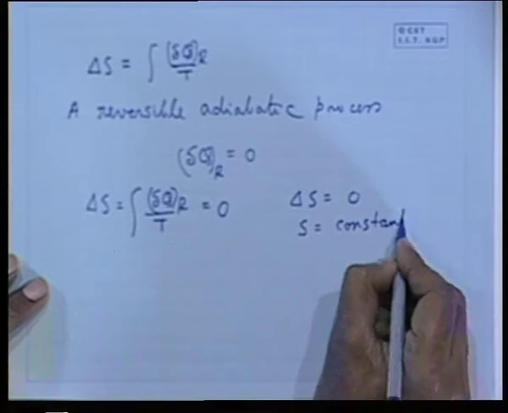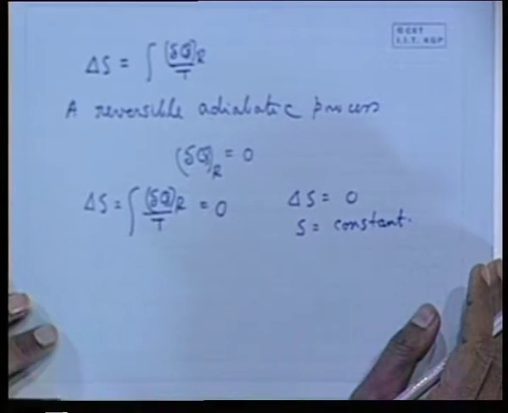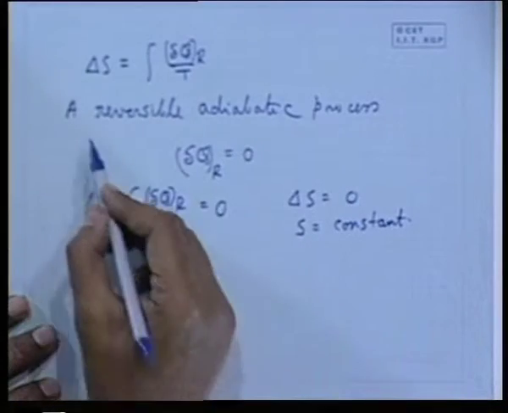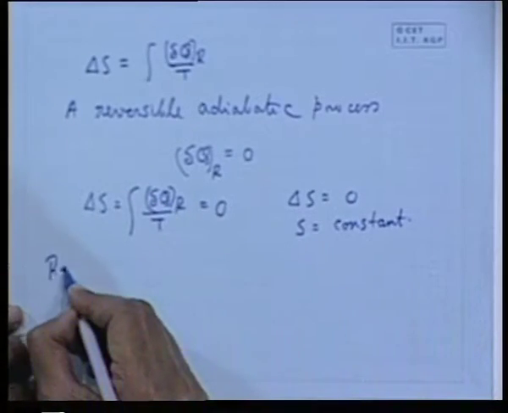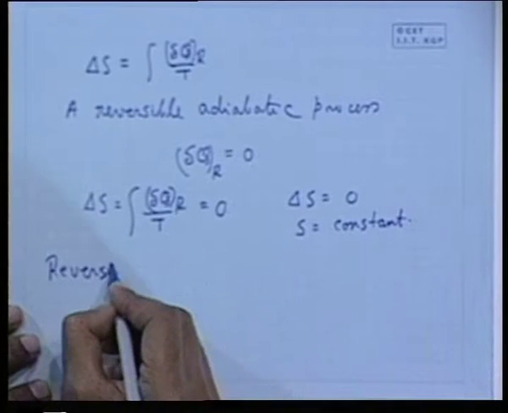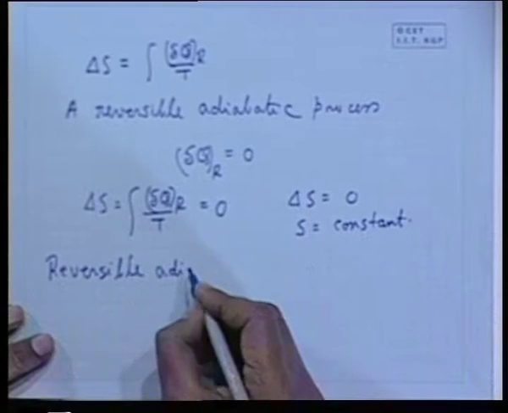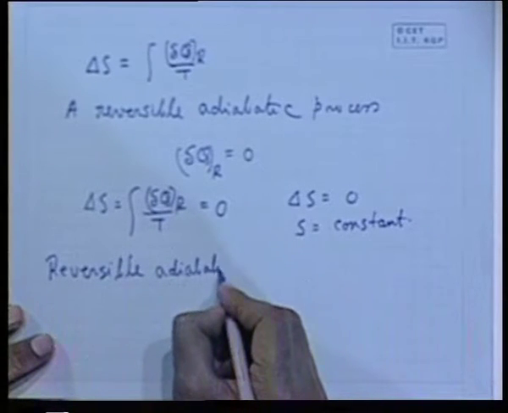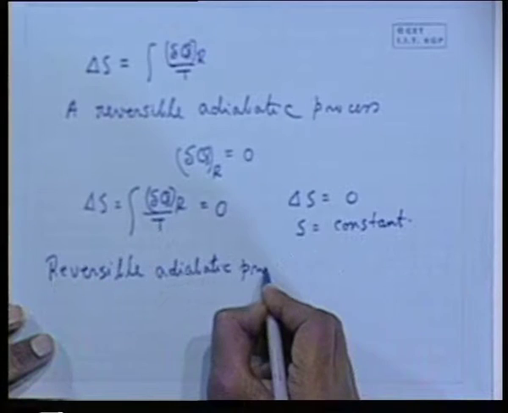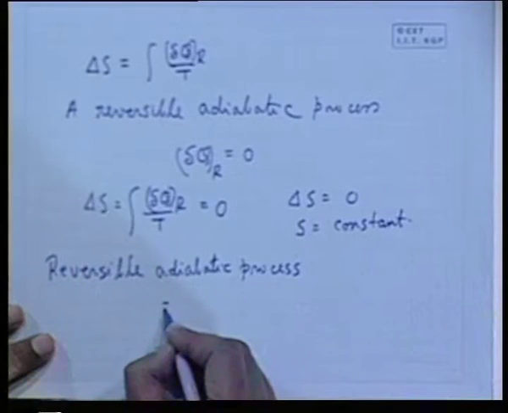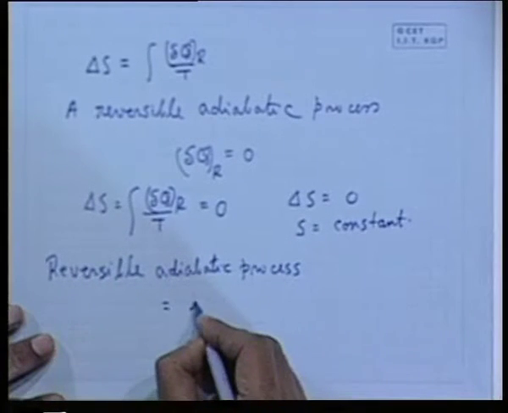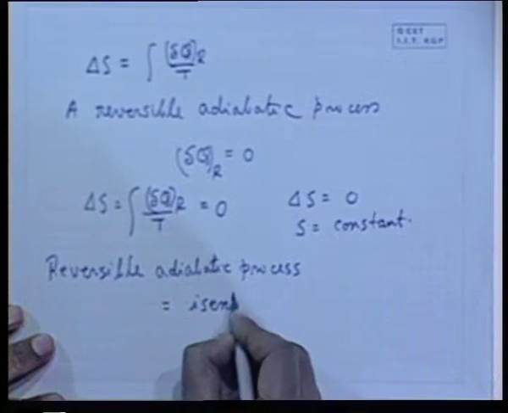If you have any query, please ask me. So, S is equal to constant. That means a reversible adiabatic process is a constant entropy process, which is known as isentropic process.